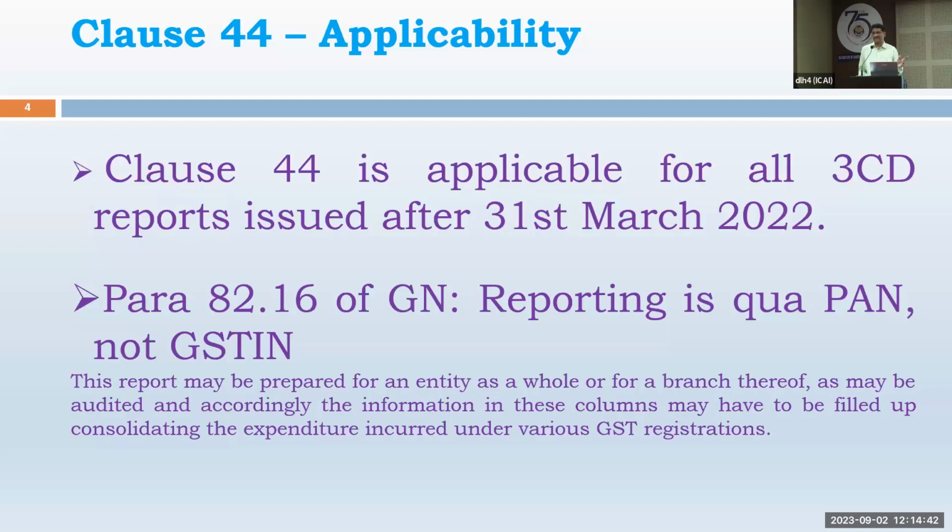In 95% of cases there will be only one PAN and one GST, but there may be more than one GST number. If there are branches all over India, then as per GST law, a separate GST number is required for each state. So there may be 28 branches all over India, and only one PAN.